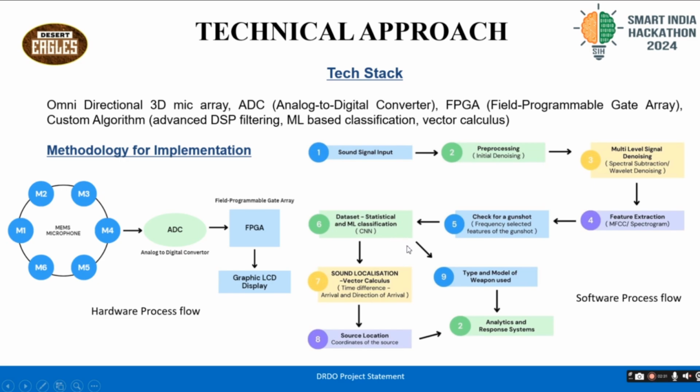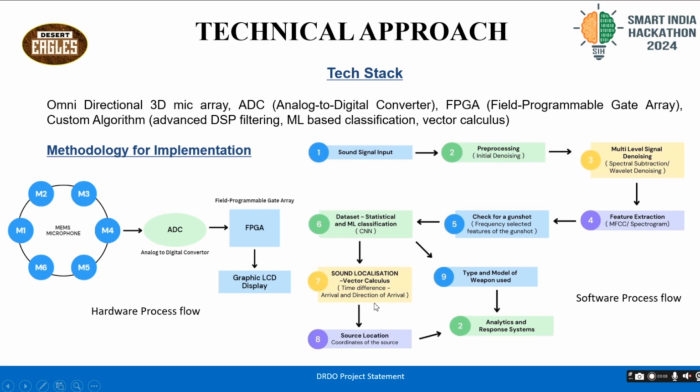If so, then we move into a statistical and ML-based classification using CNN and determine whether and what type of gunshot it is, which gun has fired it, such as for example an AK-47, a machine gun, or a sniper, etc. After this classification is completed, the same input signals from the different mics are fed into the sound localization algorithm, which will determine the time difference of arrival and direction of arrival to accurately estimate where the gunshot has come from.